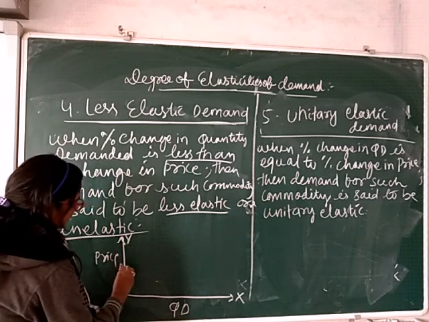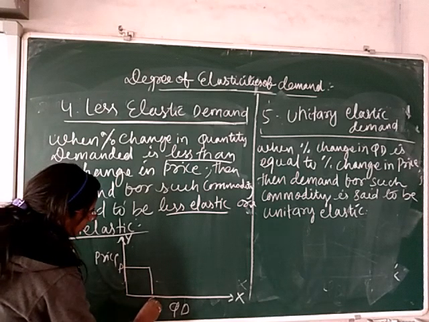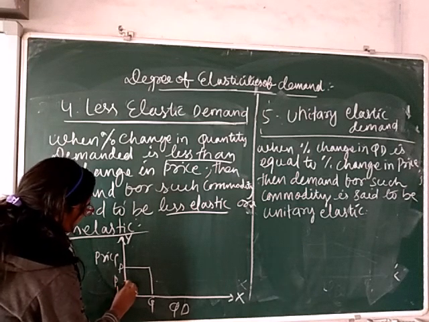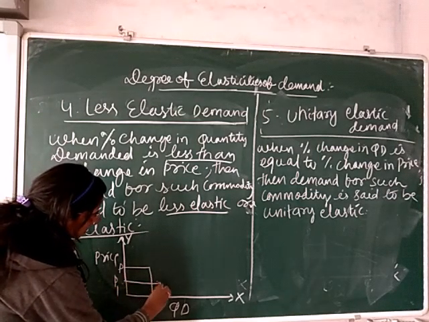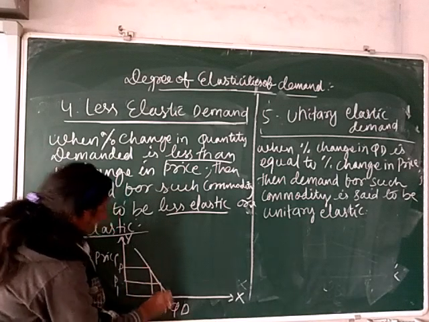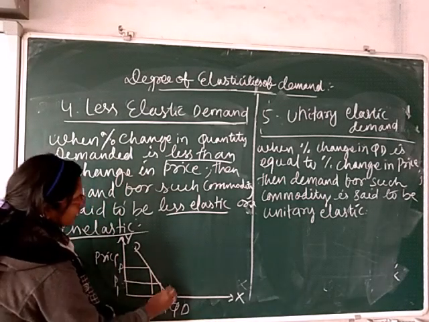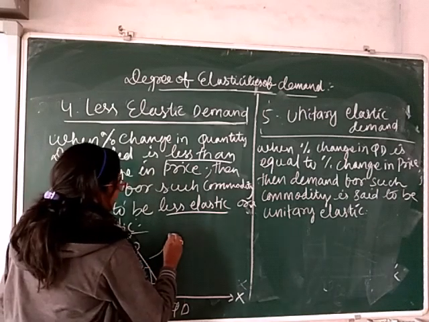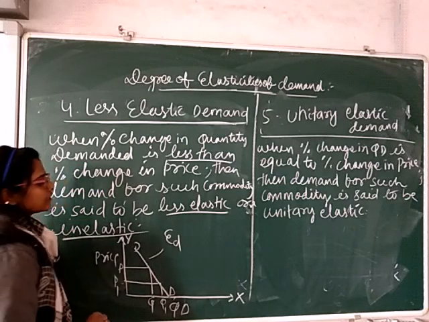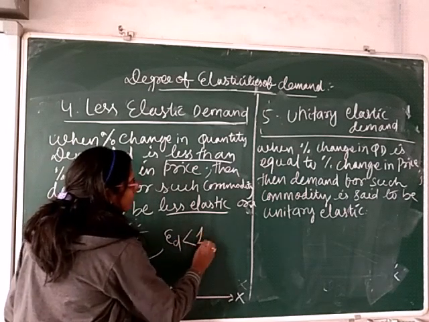When price is this much, then we consume this much quantity. When price decreases, then we consume this much quantity. So the demand curve will be like this. So this is your D, D1. And here we say that elasticity of demand is less than 1.